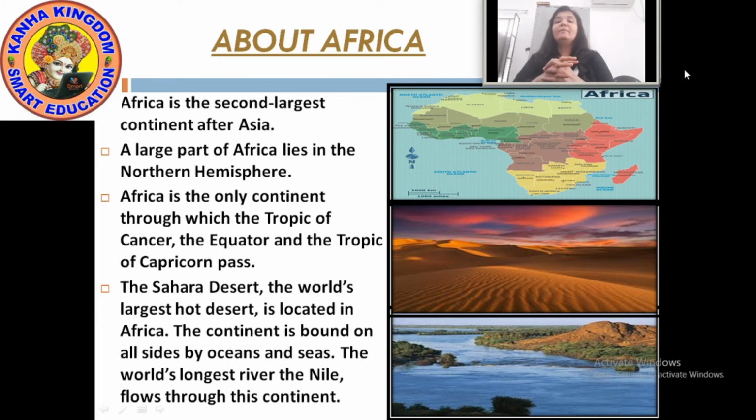So this is about Africa. It is the second largest continent. A large portion of Africa lies in the northern hemisphere. This is the only continent through which the Tropic of Cancer, Tropic of Capricorn and equator pass. The Sahara Desert, the world's largest hot desert, is located in Africa. And the river Nile, the longest river in the world, flows through this continent.